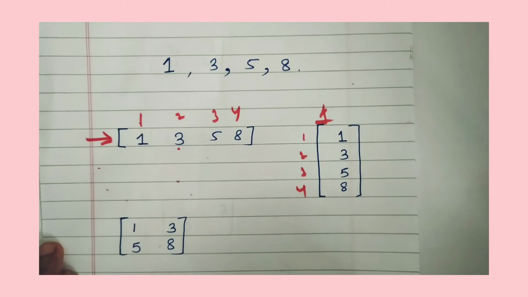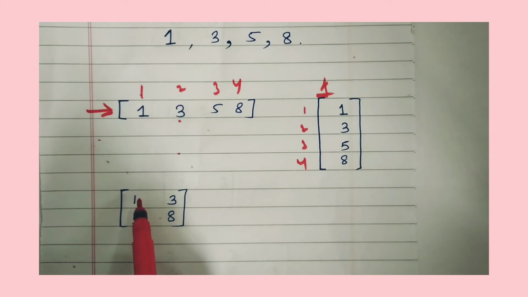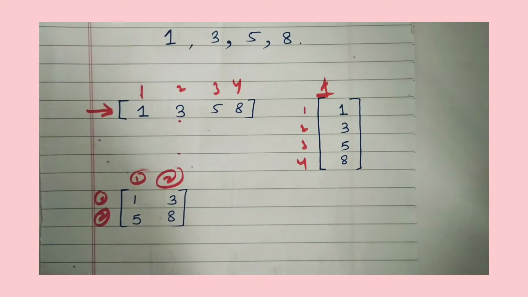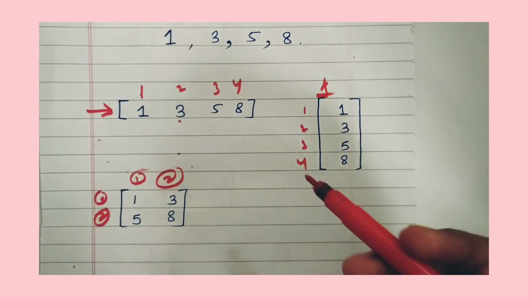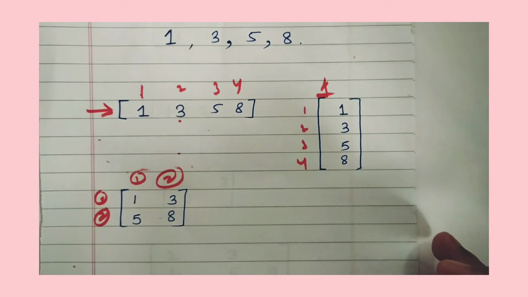There is one more way in which you can arrange these 4 numbers. What is that? You can arrange 2 numbers together in a row followed by the other 2 numbers in the other row. So basically you have 2 rows and 2 columns here. These are the different possible ways in which you can arrange your 4 numbers in an array. Now I think we are in a position to understand matrices a little better.